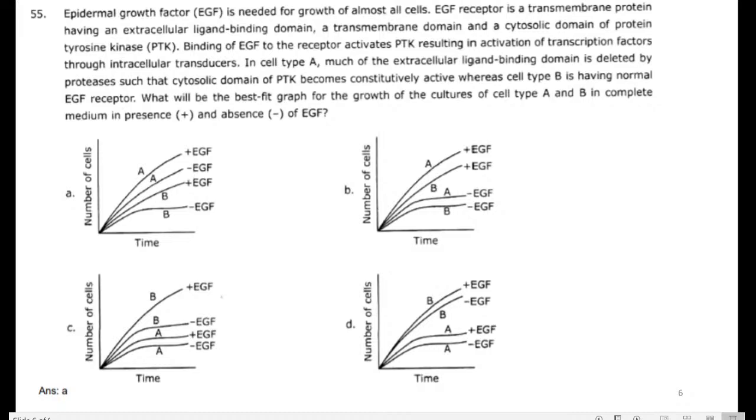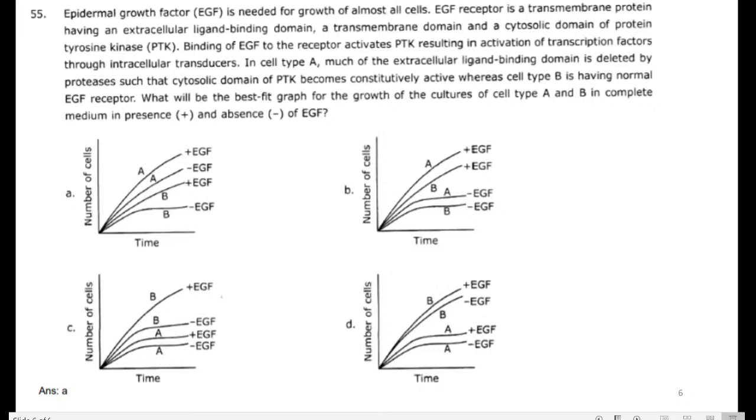In cell type A, much of the extracellular ligand binding domain is deleted by protease, such that the cytosolic domain of the protein tyrosine kinase becomes constitutively active, whereas cell type B has a normal EGF receptor. This is a statement.